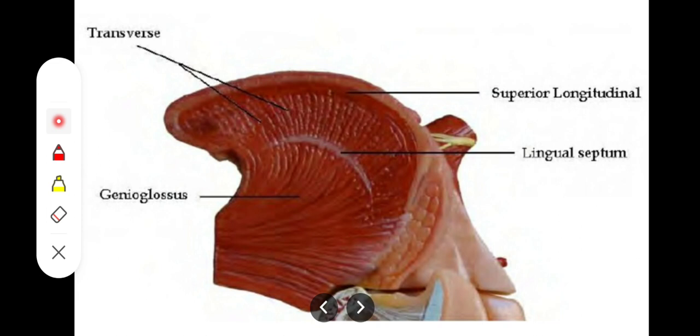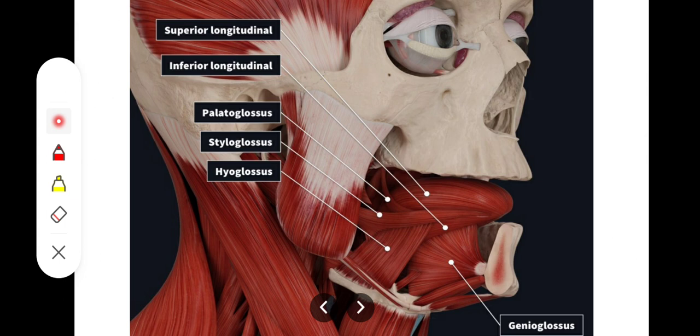वहाँ से इसका origin होता है, and it is inserted onto the mucous membrane of the tongue, extending from the tip of the tongue till the root of the tongue. इसी mucous membrane के साथ साथ ये attach हुआ होगा हमारा superior longitudinal muscle, right? तो ये तो होगा first muscle.